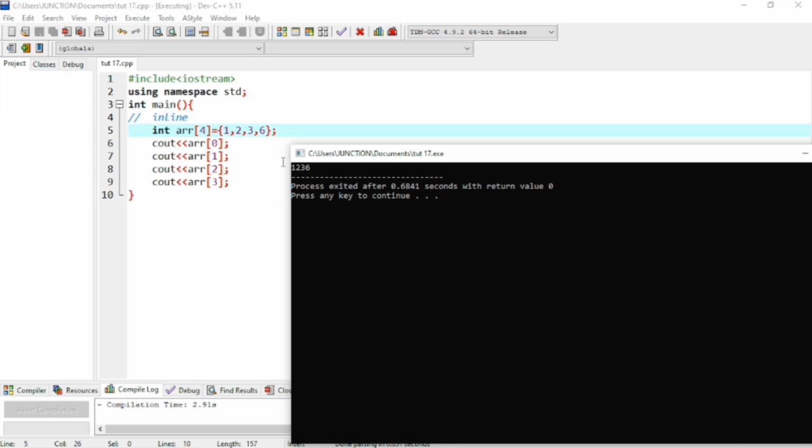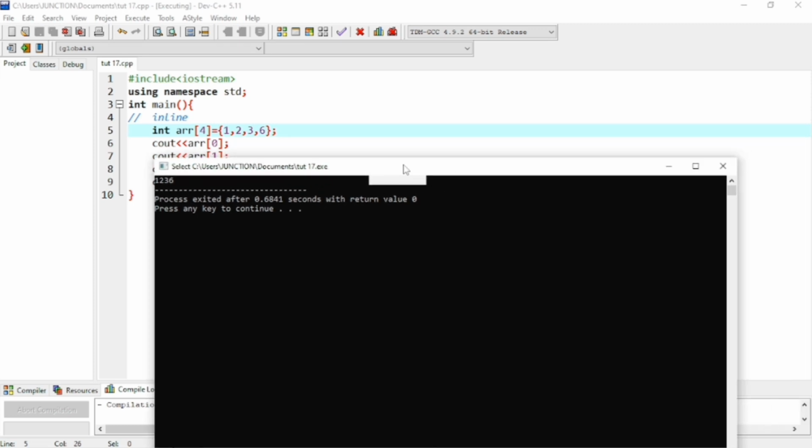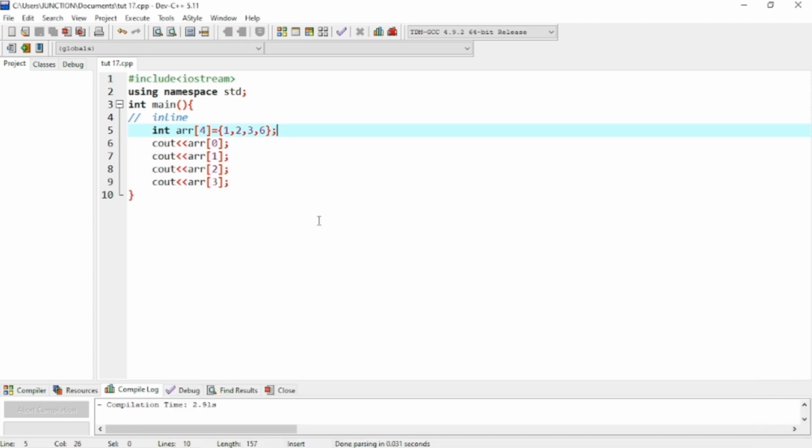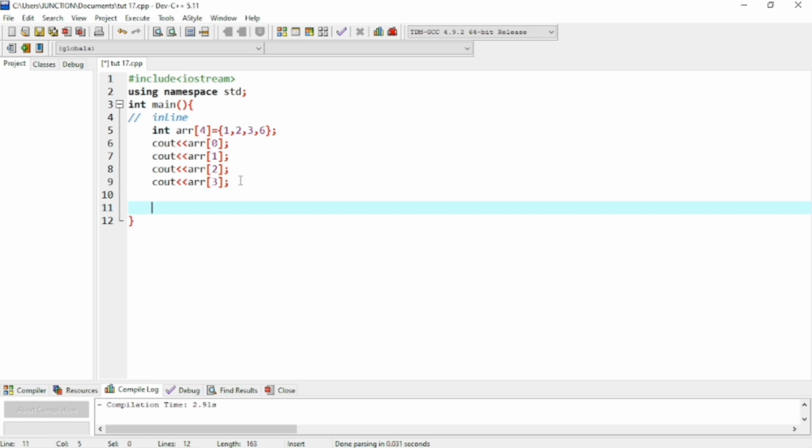Index 0 is indicating 1, and index 1 is indicating 2, index 2 is indicating 3, and index 3 is indicating 6. By fetching the index position we can fetch the value. This is the inline method of providing values to the array. We can also use the manual method.